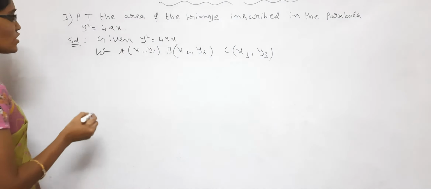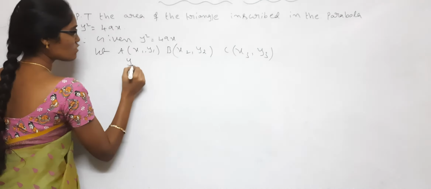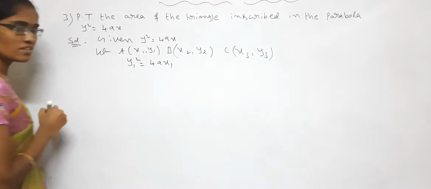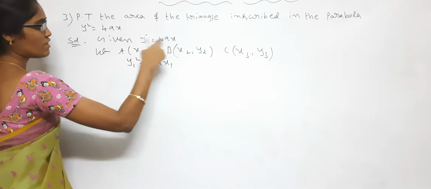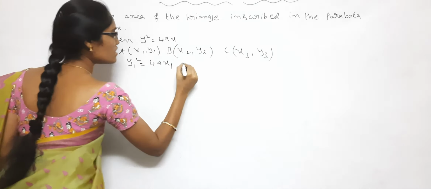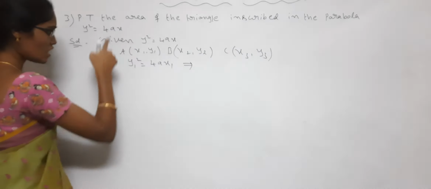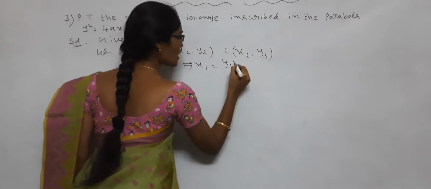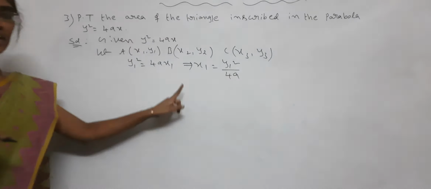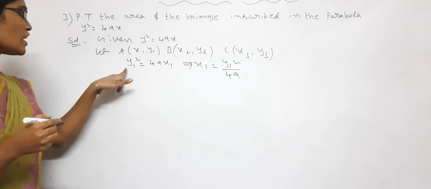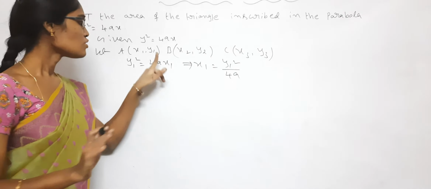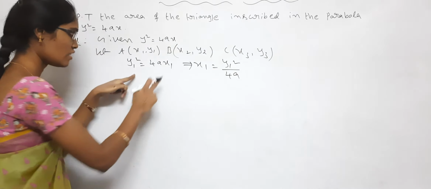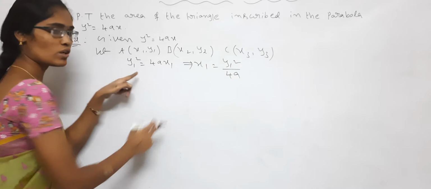Next, what is the given value here? y square is equal to 4x. So y1 square is equal to 4x1, writing y1 in the y place and x1 in the x place. Now I am taking the x1 value: x1 is equal to y1 square by 4a, since y square is equal to 4a x. So the 4a goes to this side, y1 square by 4a.